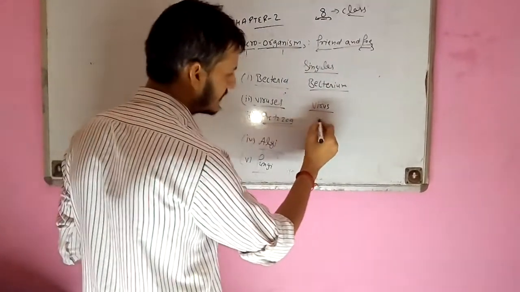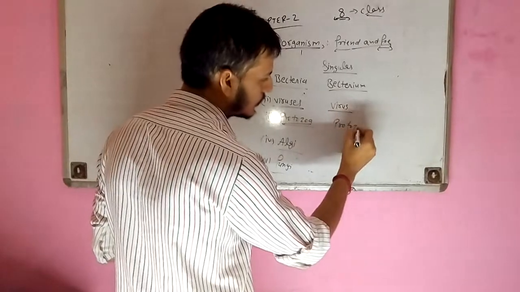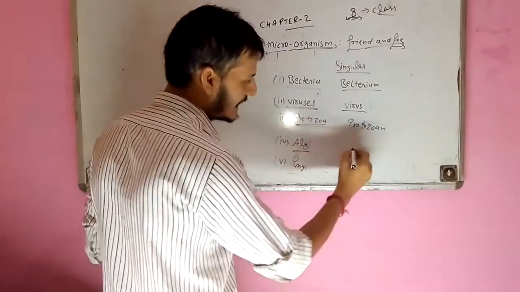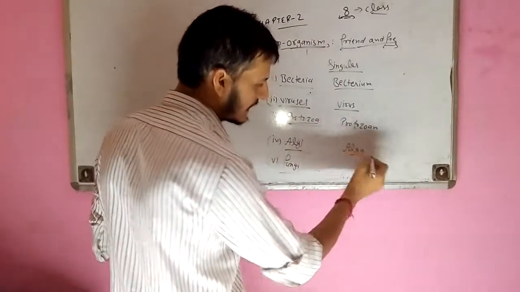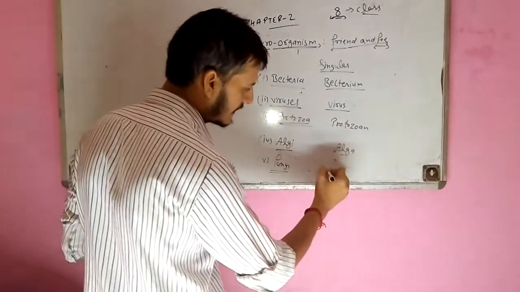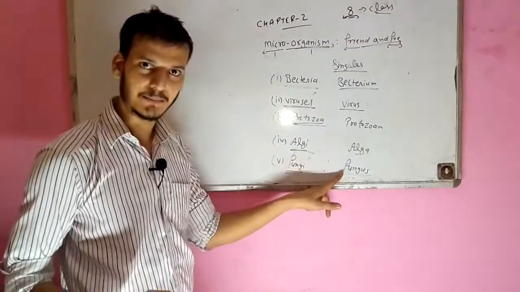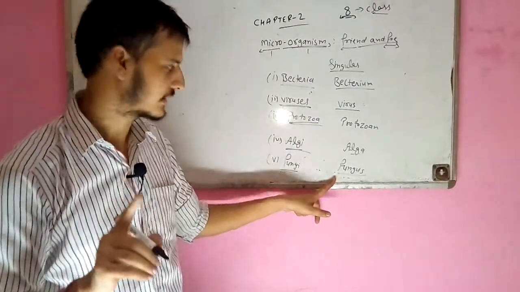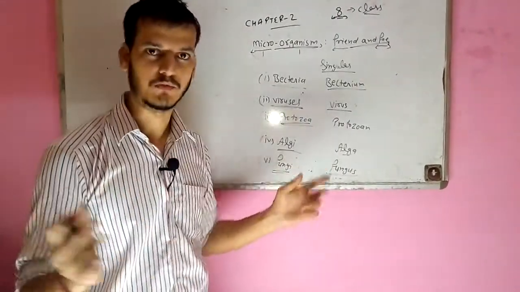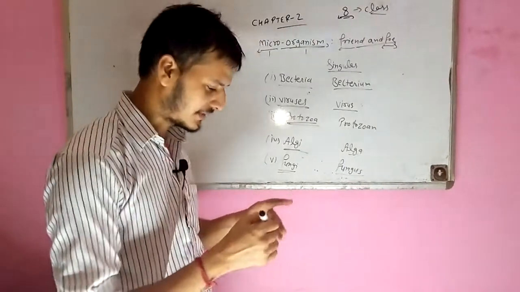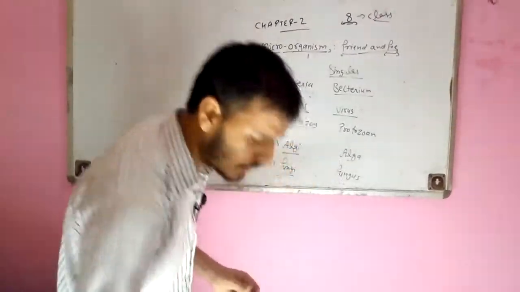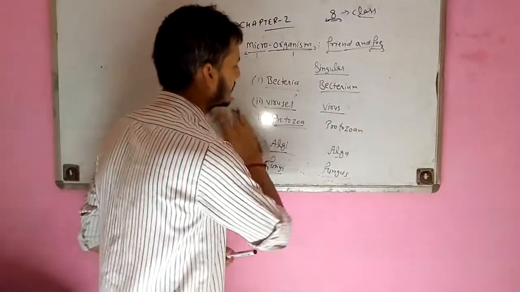Protozoa singular is protozoan, algae singular is alga, fungi singular is fungus. So if I'm talking about a fungus, I'm talking about one microorganism. Fungi is the large group of fungus. I think you get the meaning. We will discuss them one by one.